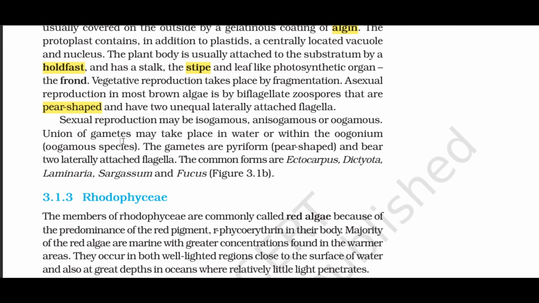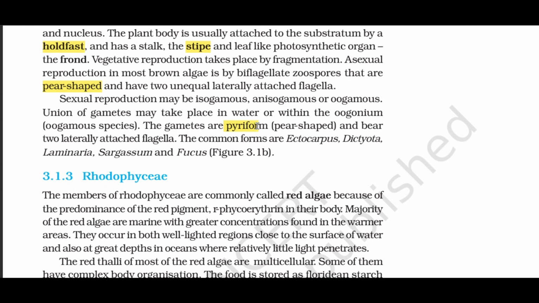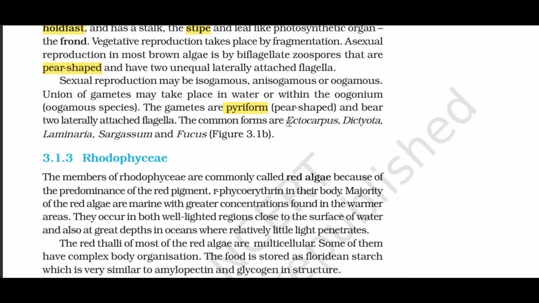Union of gametes may take place in water or within the oogonium in oogamous species. The gametes are pyriform, pear-shaped, and bear two laterally attached flagella. The common forms are Ectocarpus, Dictyota, Laminaria, Sargassum and Fucus, figure 3.1b.